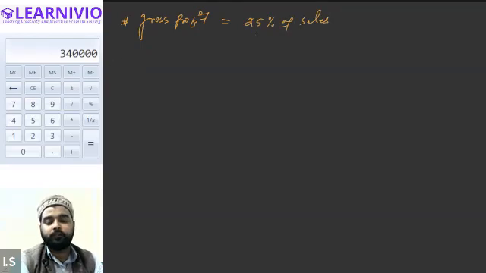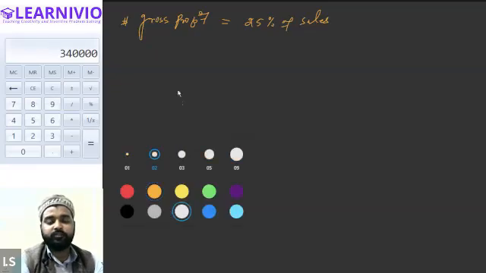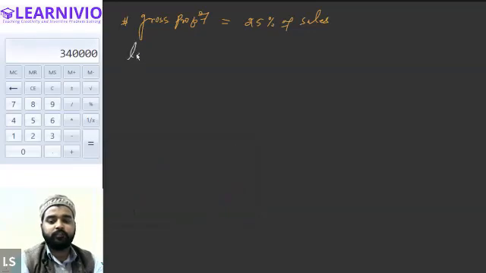All right. So this time, let's presume, because value of sales is not given in the question, we need to find out the value of the sales. So let the value of sales equal X this time.